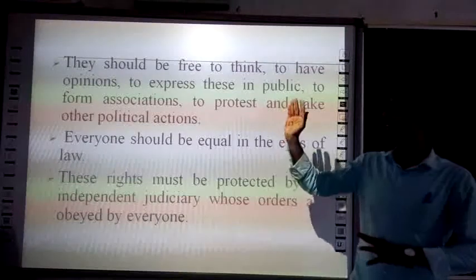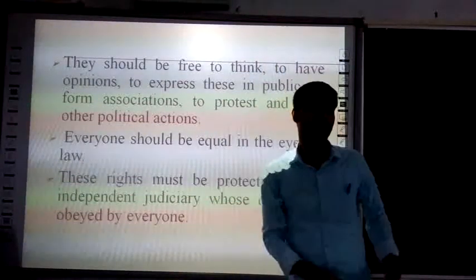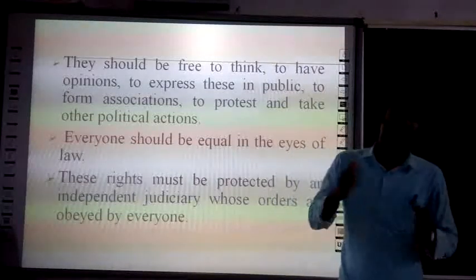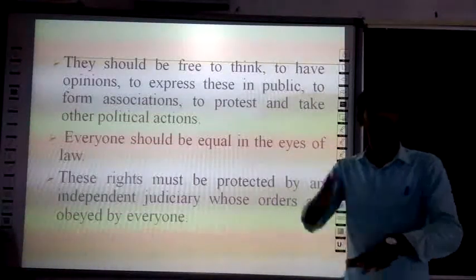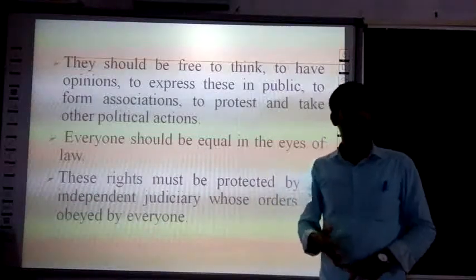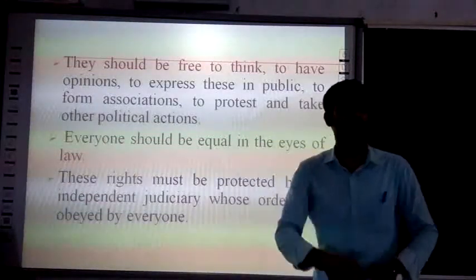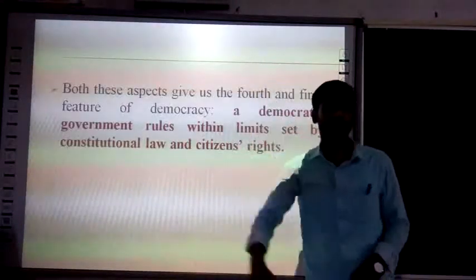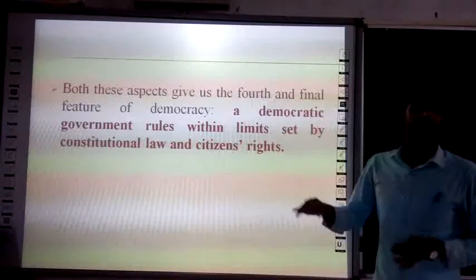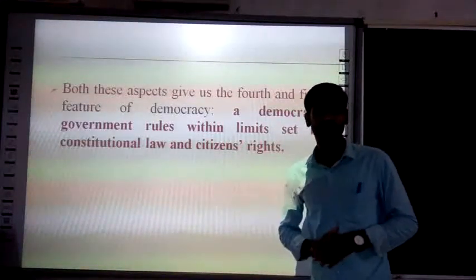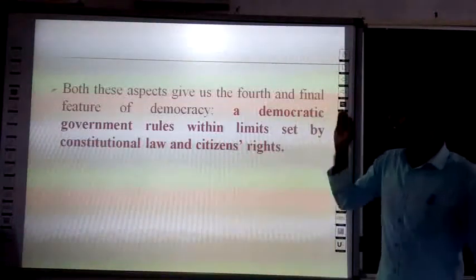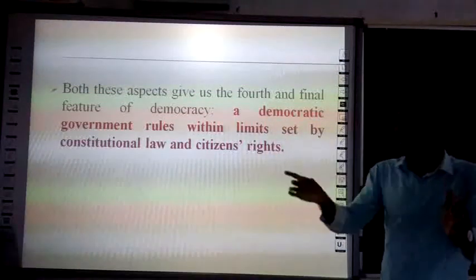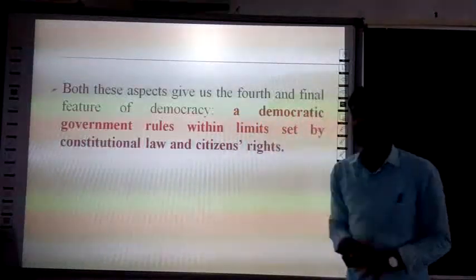It doesn't mean that a government which is elected by the people could do anything as per their wish. No, not at all. It's the primary duty of a government to protect some basic rights, and it has to be the assurance for the people. So these both aspects give us the fourth feature of democracy, that a democratic government rules within limits set by constitutional law and citizen rights.